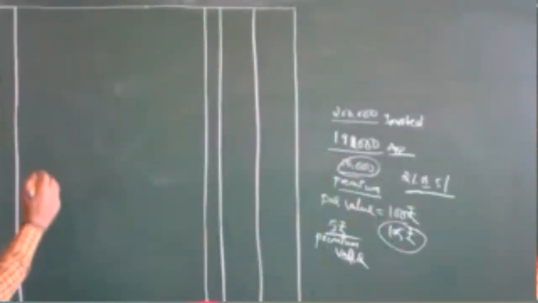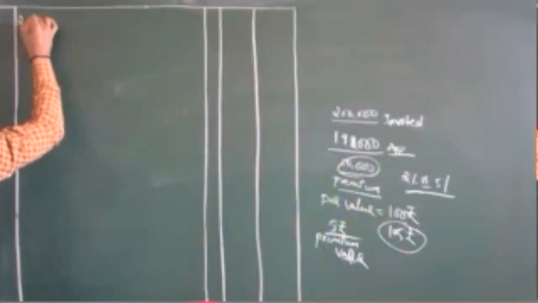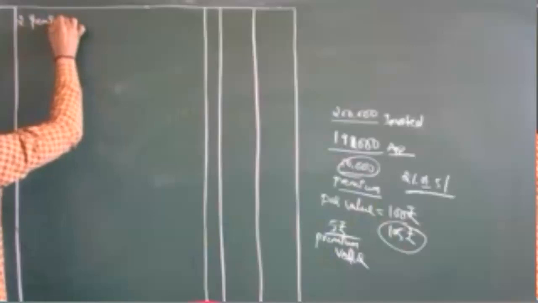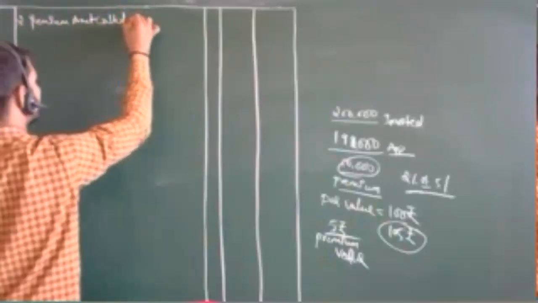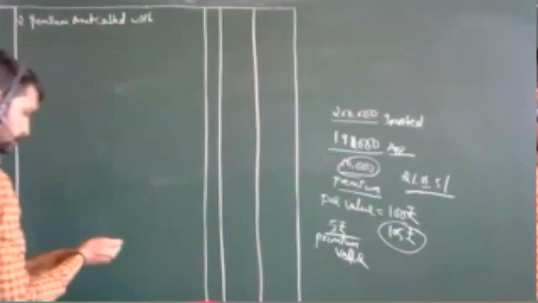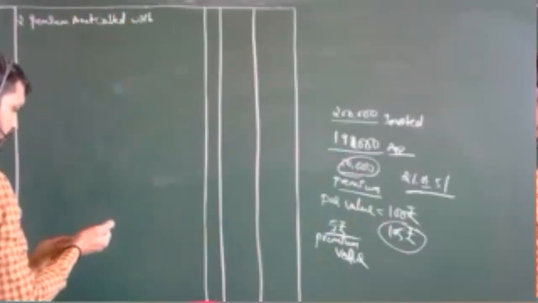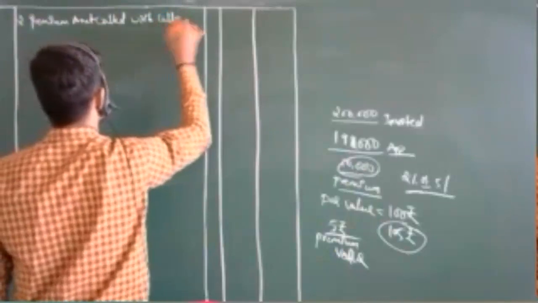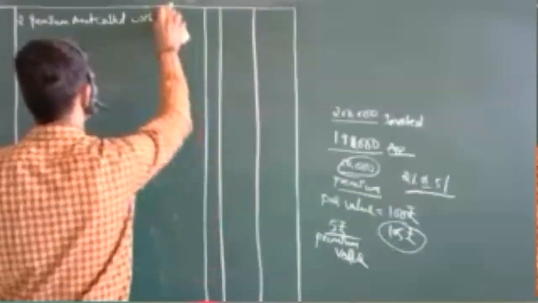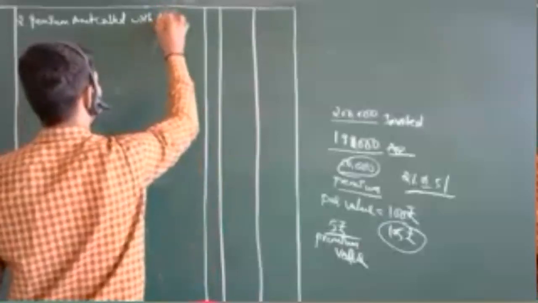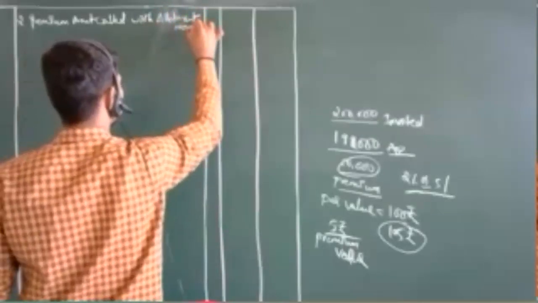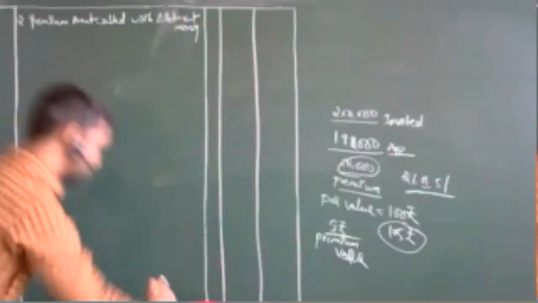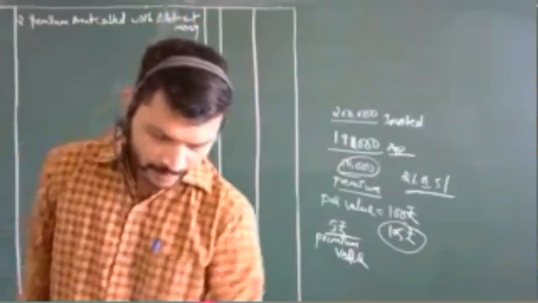The second point is the premium amount called with allotment money. Here we are going to see the premium amount being called at the time of allotment money.